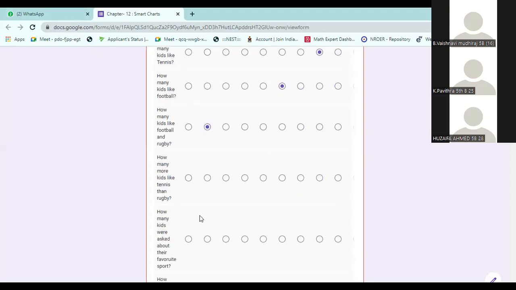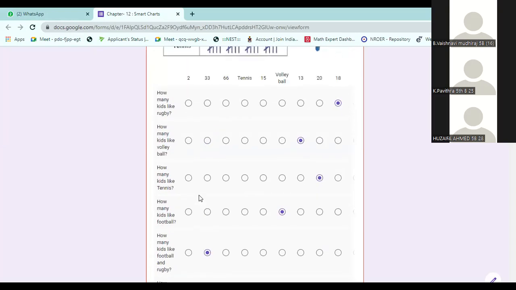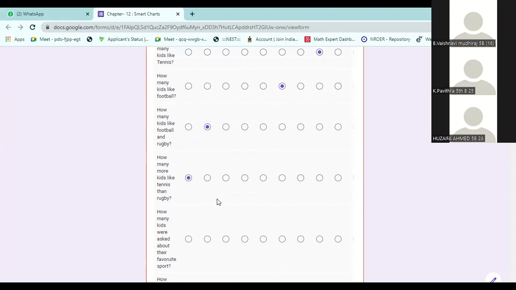Next. How many more kids like tennis than rugby? Tennis 20, rugby 18. What is the difference? 2. So 20 members like tennis, rugby 18. The difference is 2.